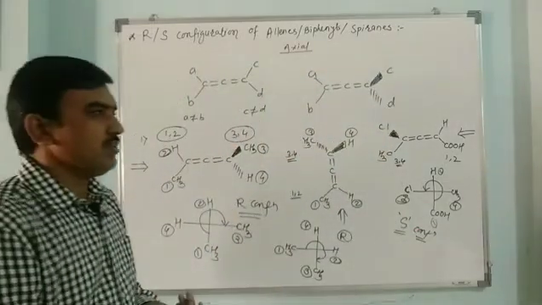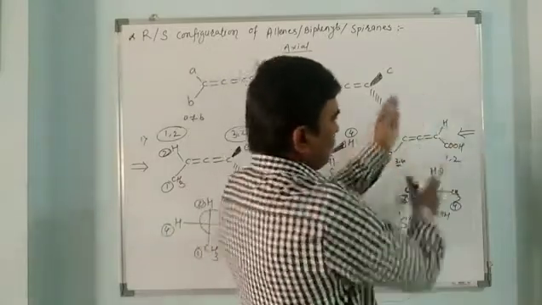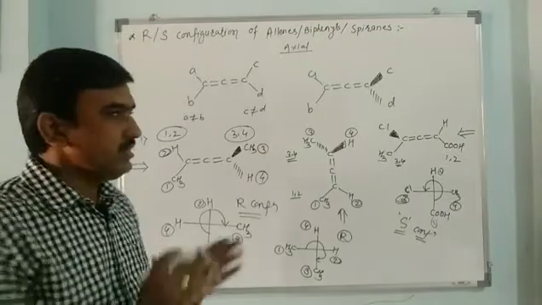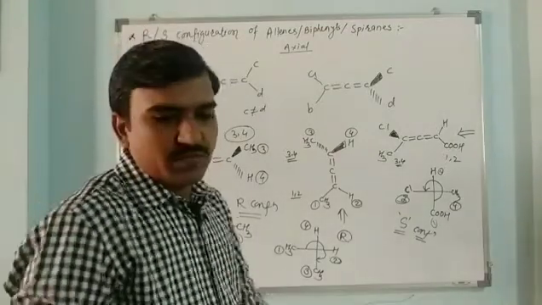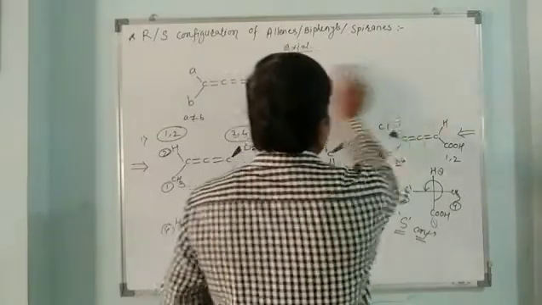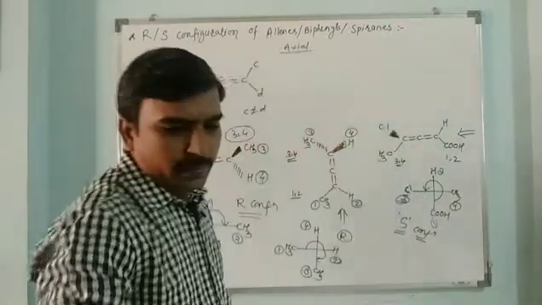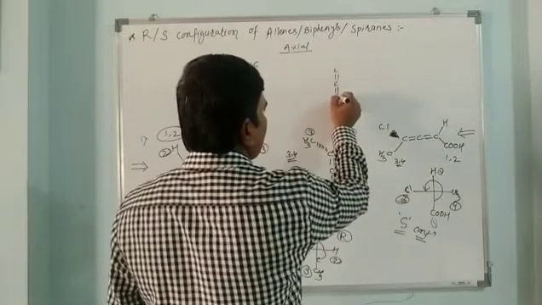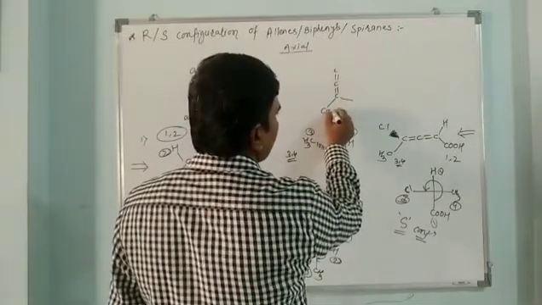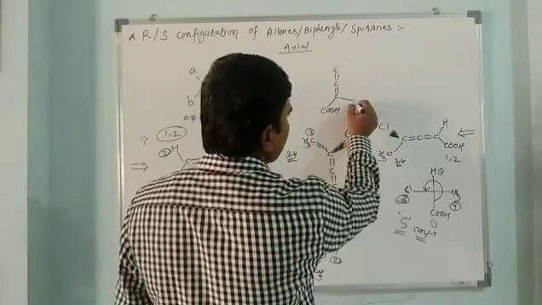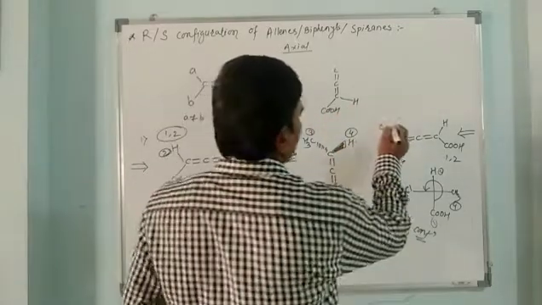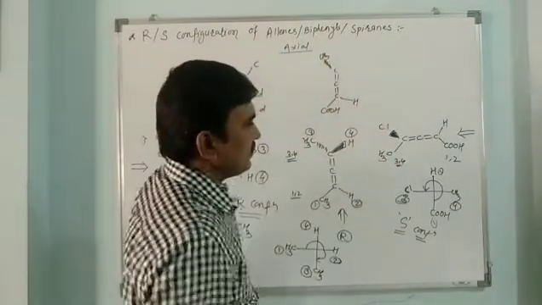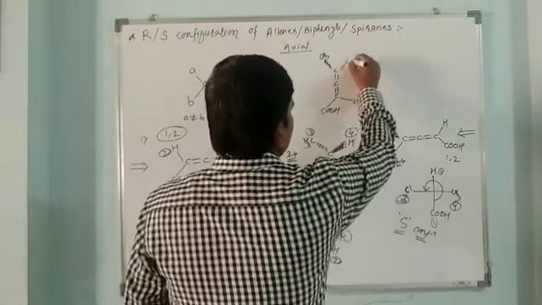We can also represent the molecule like this. We can turn this structure to identify the configuration in another way. We can also turn this structure like this, so we can get the configuration easily. When C double bond C, here there is a COOH, the same molecule I am now representing in this way. This is hydrogen. Now here there is a CH3 and here there is Cl.